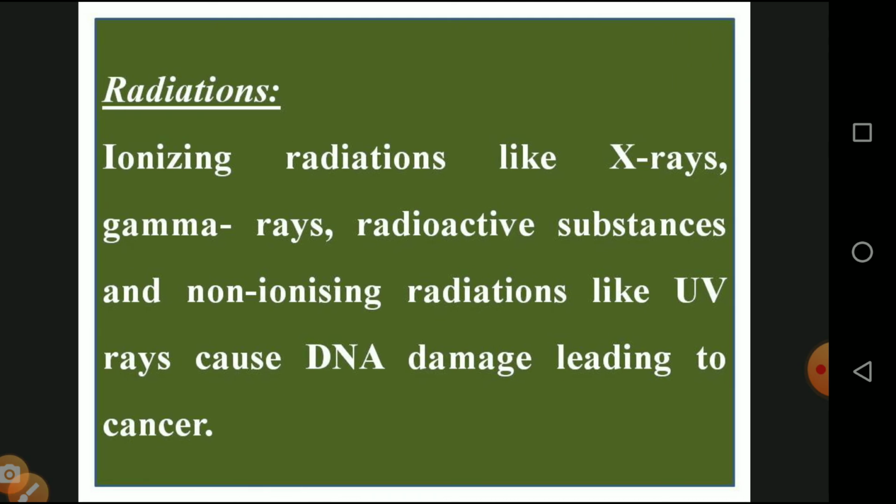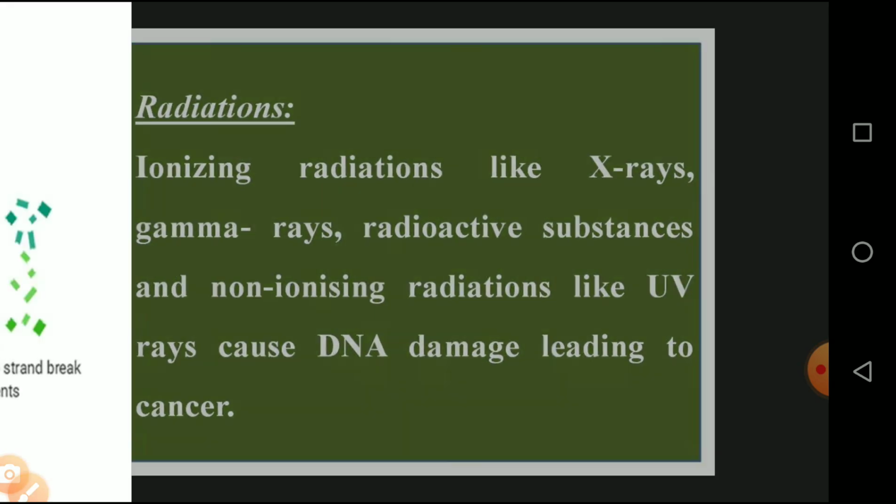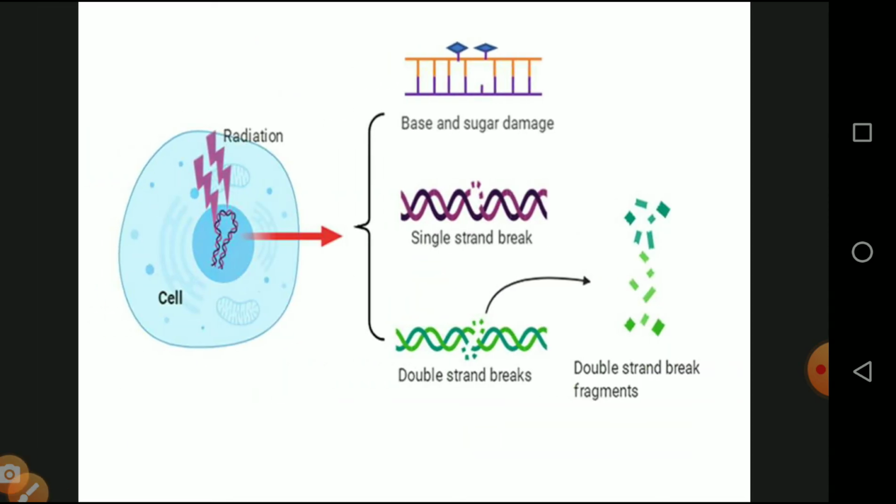And radiation: ionizing radiation like X-rays, gamma rays, radioactive substances, and non-ionizing radiation like UV rays cause DNA damage, leading to cancer. The radiation affects the entire generation, whereas other agents affect only the person, but this kind of radiation affects the entire generation because it damages the DNA. So we will see that when a cell is affected by radiation, the DNA is damaged, and the single strand is broken and the double strand is also broken.